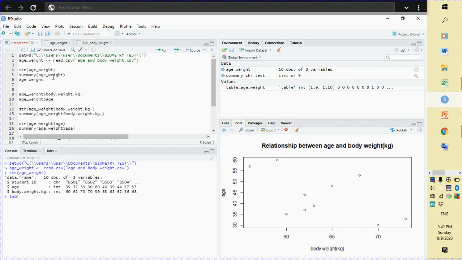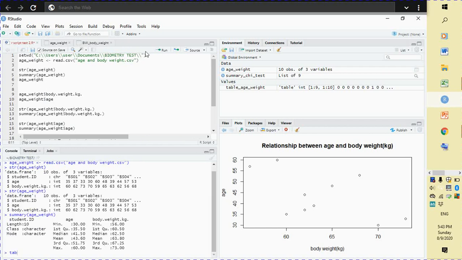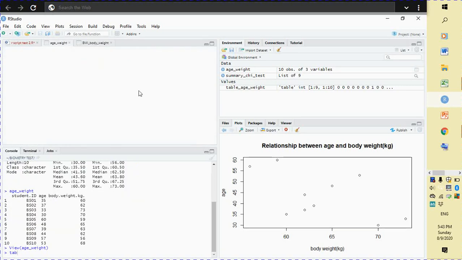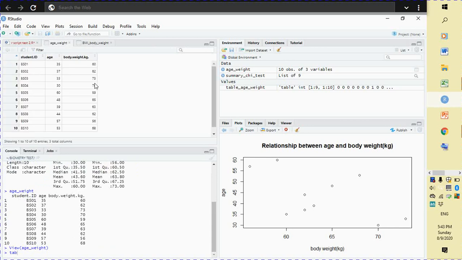Okay, and we structure the object and summarize the object. You can view it, so you can explore the chart and the data.